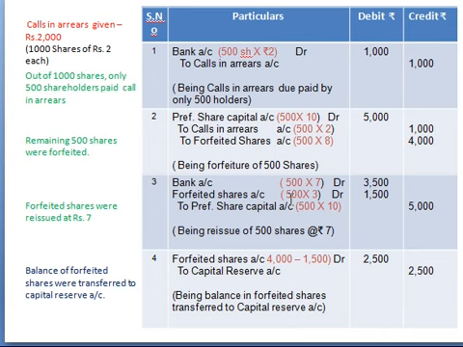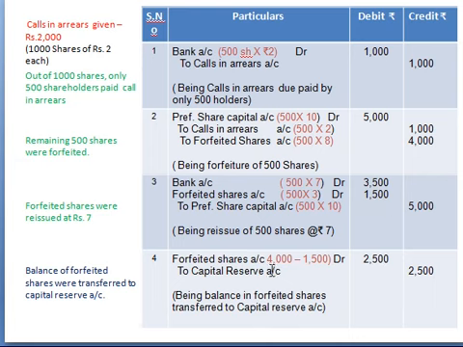That's what I have entered here: 500 into 3 rupees, which is 1500. Now after preparing this reissue, you may get some difference in your forfeited shares. See here, the creditor, which is 4000 forfeited, and here in your reissue, forfeited shares are debited with 1500, which means 2500 rupees balance will be there.